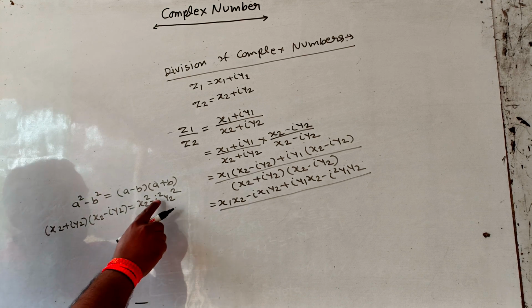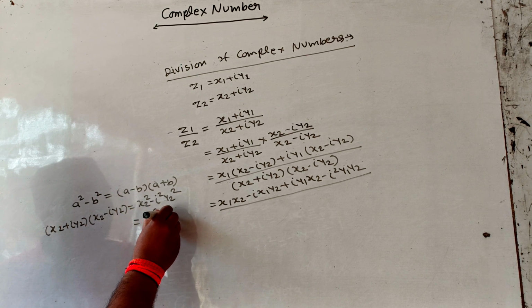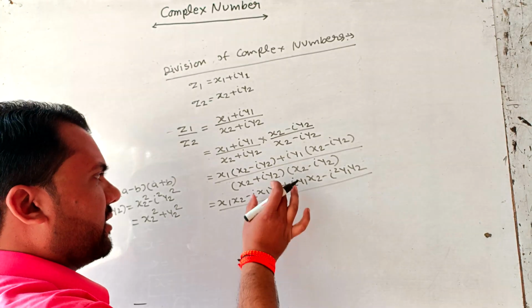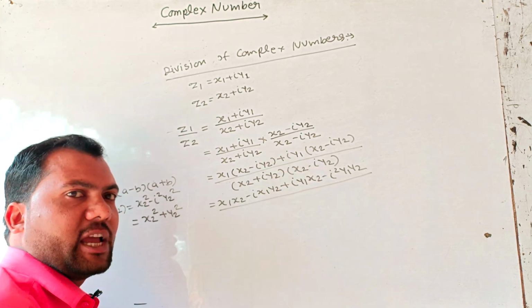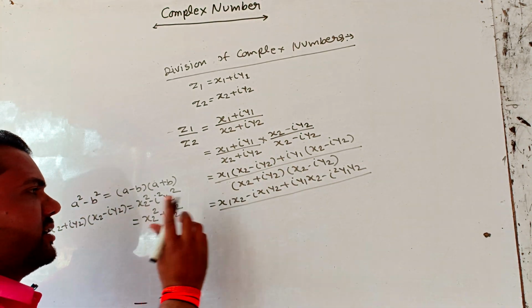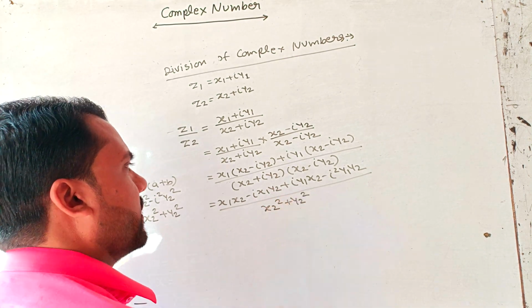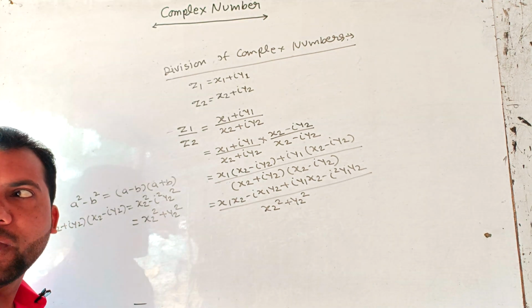Since the value of i square is -1, therefore we can write x2 square plus y2 square. In place of x2 plus iy2 into x2 minus iy2, we can write x2 square plus y2 square. Since we know that the value of i square is -1,